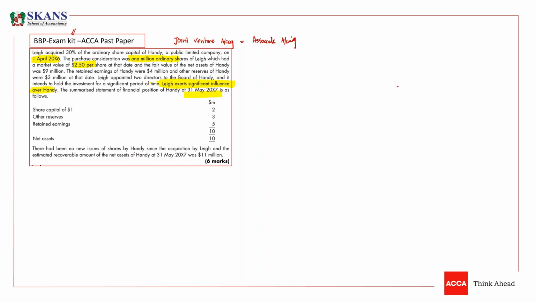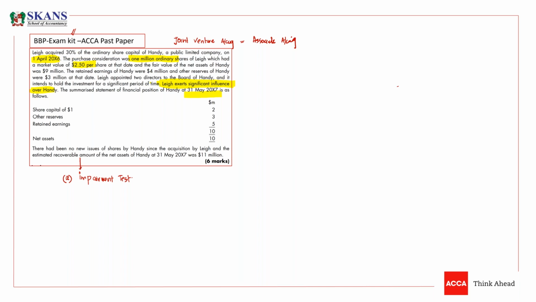And the estimated recoverable amount of net assets of Handy was 11 million. So recoverable value is given. It means we have to apply an impairment test. Whenever there is an impairment loss given, we need to apply an impairment test.